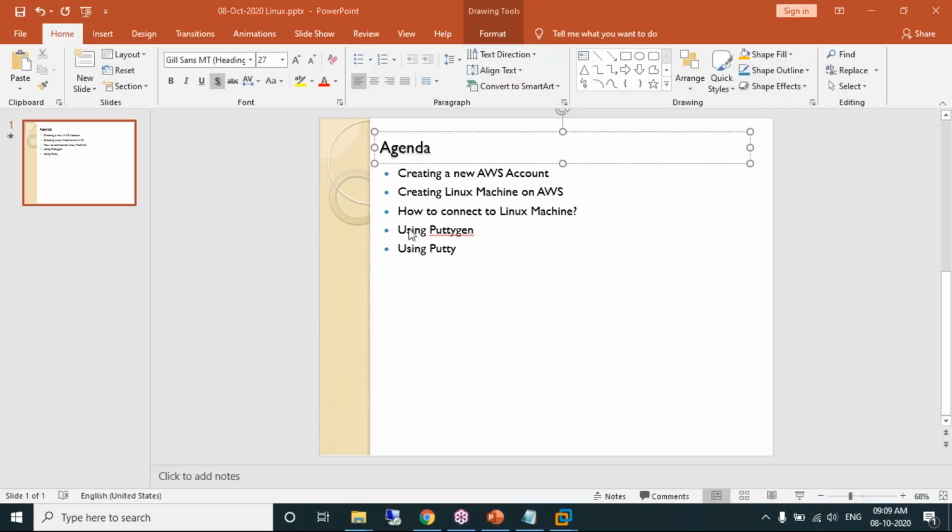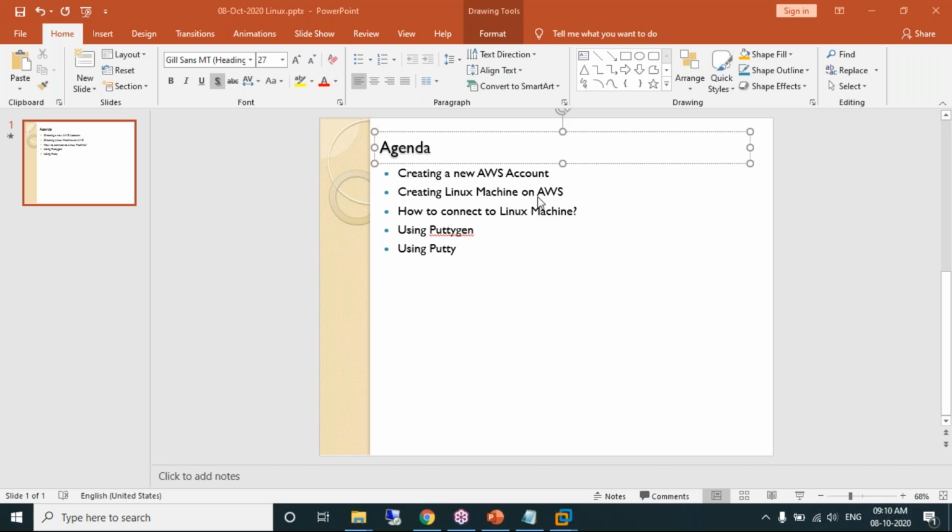We'll be learning how to create an AWS account. If you want to work with AWS, you need to create an AWS account. Once we are done with the account, we'll learn how to create a Linux machine on AWS. That's our plan, isn't it? We need to learn Linux commands, so we need a Linux operating system. Once the Linux machine is running on AWS, how can I connect to that machine? The process of connecting uses a terminal called PuTTY. We'll also use one more tool called PuTTYgen. So this is our plan for today's session.